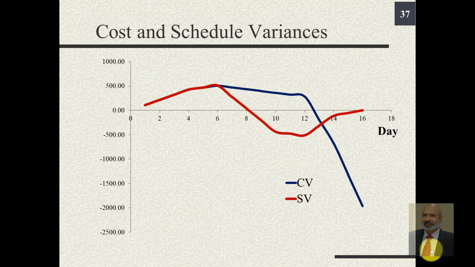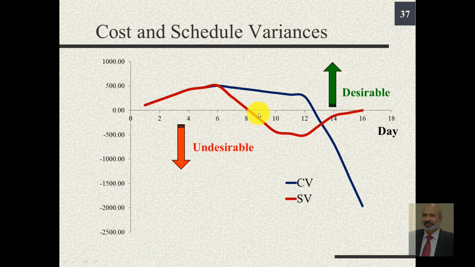If we look at the plot of cost and schedule variances, you notice that this region is where the cost and schedule variances are positive, so this is desirable, and wherever they are below this horizontal line, they are negative, and these are undesirable.